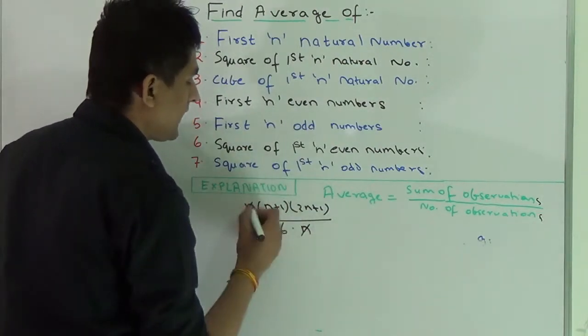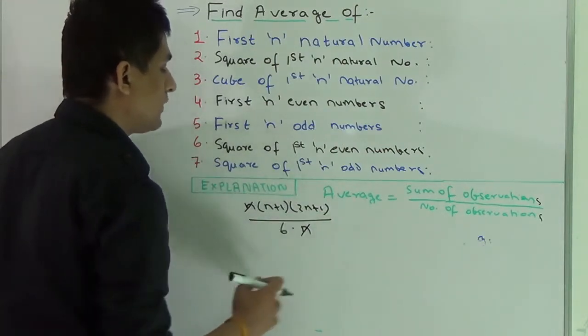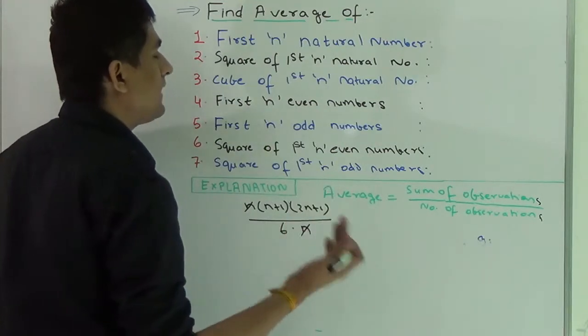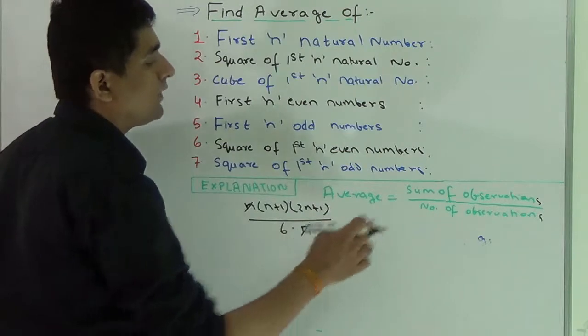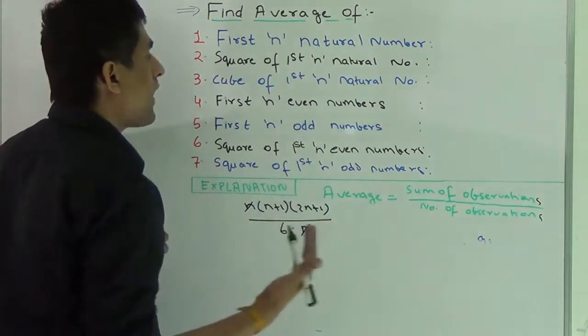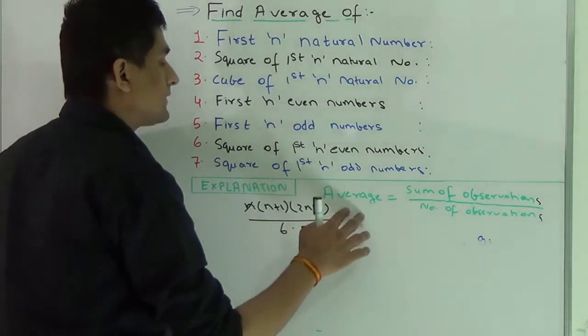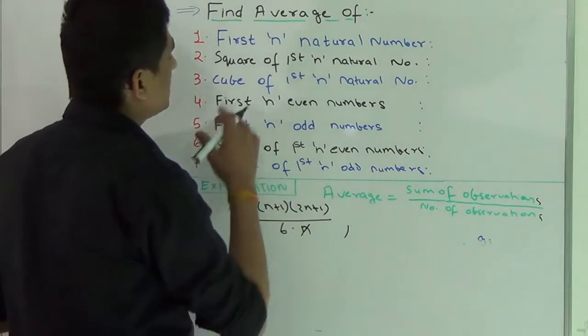So you divide by n, and the average comes out to be (n plus 1)(2n plus 1) upon 6. This is the average of the squares of first n natural numbers. You don't need to learn this formula. If you just remember the sum of squares of first n natural numbers, you can easily solve for its average.